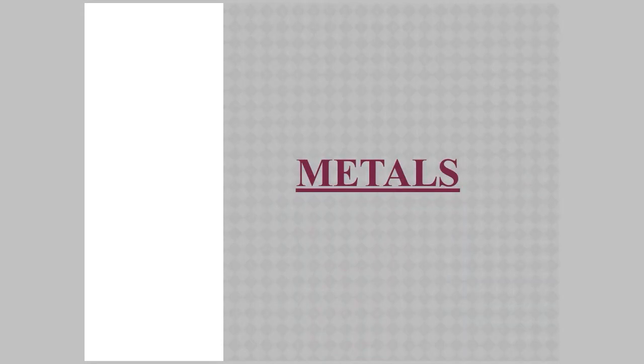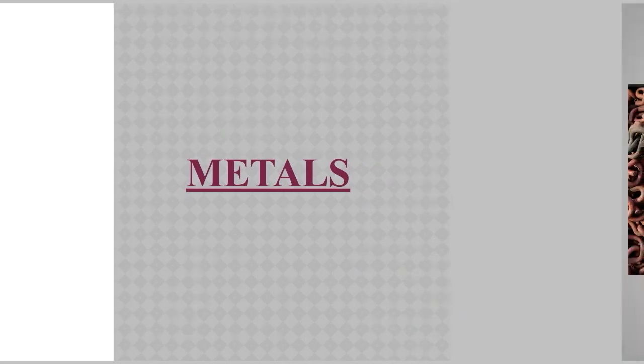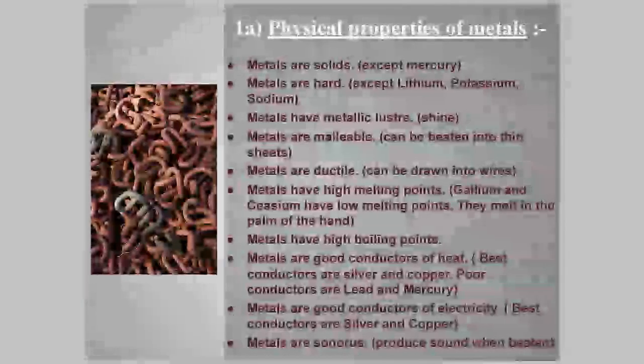Metals and non-metals. First, we come to metals. You must all be knowing many metals around you: iron, copper, gold, silver, sodium, potassium, calcium. All these are metals. There are some non-metals also that you should know, that is carbon, sulfur, phosphorus, hydrogen, oxygen. All these are non-metals. Now let's discuss the physical properties of metals and non-metals.